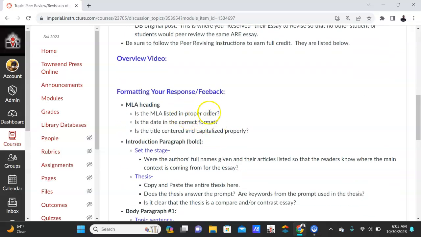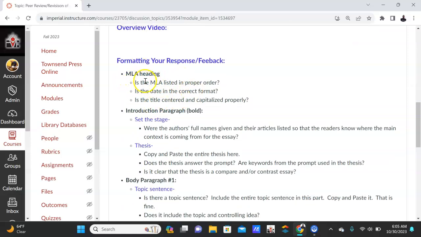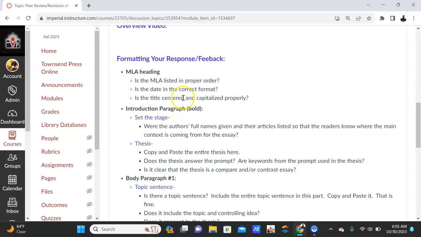So let's say I copy and paste it. I'm going to look at the MLA heading first. So what I would do is go right under the MLA heading and write this. Is the MLA listed in proper order? Yes or no. Is the date in the correct format? Is it day, month, year? Yes or no. And then is the title centered and capitalized? If not, what corrections do they need to make?